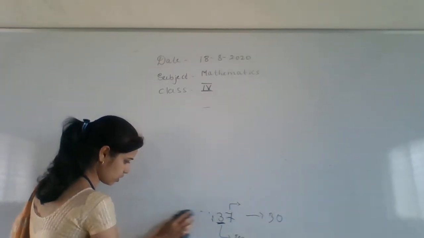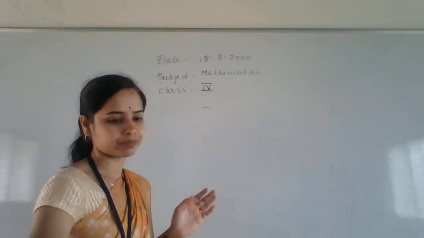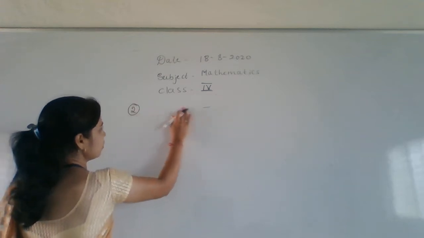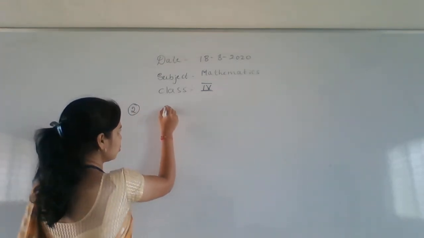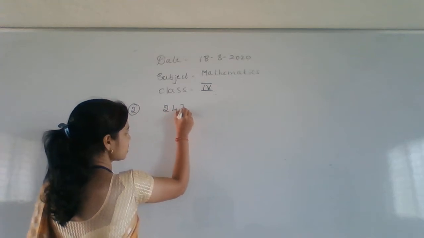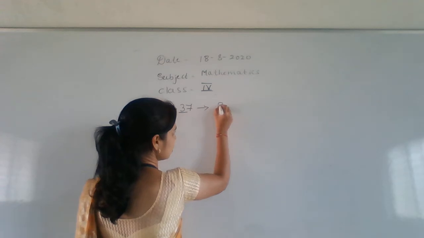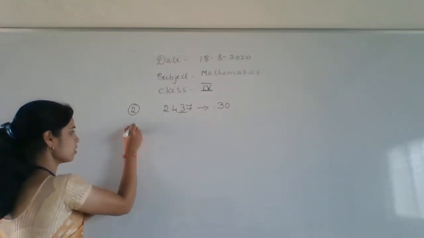Again I am going to write this one very clearly, children. Wait. Second one. 2437 is there, right? Then the place value of 3 is 30. Right, sir. Next, third one.